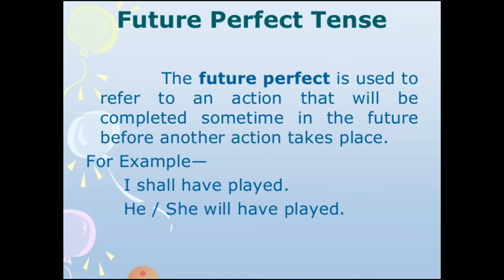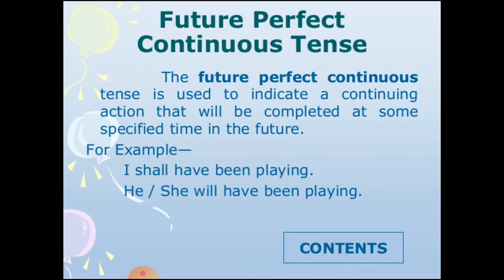Future perfect is used to refer to an action that will be completed sometime in the future. Will be completed, not like simple occurring. No, it will be completed. Like I shall have played by 6 p.m. He will have arrived within half an hour. So something which will be completed in the coming time.